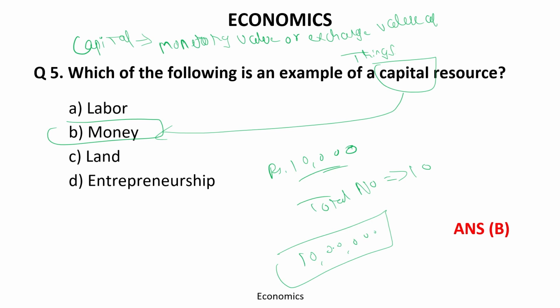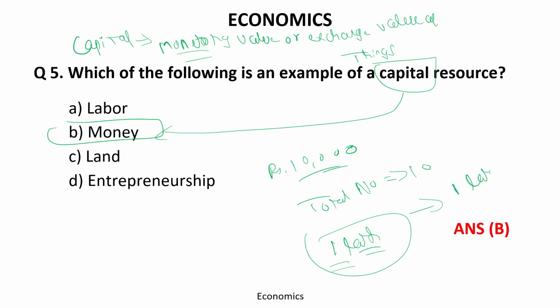Ten times 10,000 is 100,000, that is, 1 lakh. So this 1 lakh is the monetary value or the exchange value of the things which you have bought. So you can say you have 1 lakh rupees capital. This is the meaning of capital.